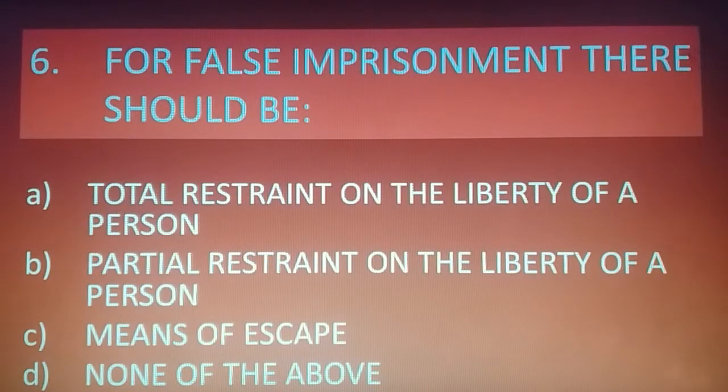Next question. For false imprisonment, there should be, these are the options: total restraint on the liberty of a person, partial restraint on the liberty of a person, mean of escape, none of the above. The answer is A, total restraint on the liberty of the person. There should not be even a single mean of escape, because if there is a mean of escape, then it would not amount to total restraint, it would not amount to false imprisonment.